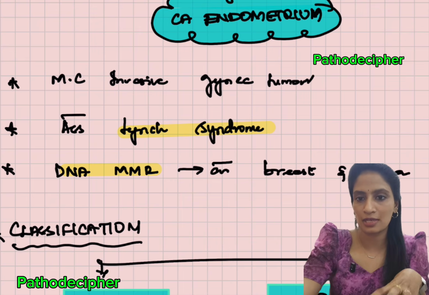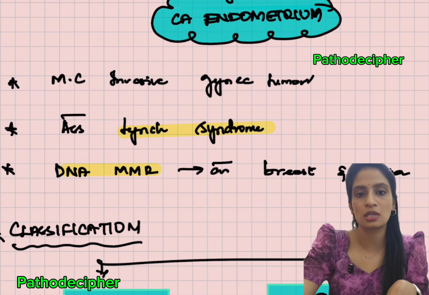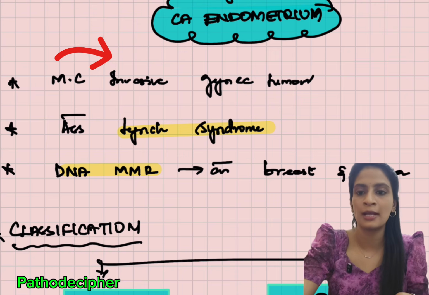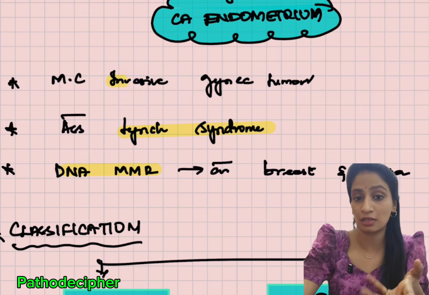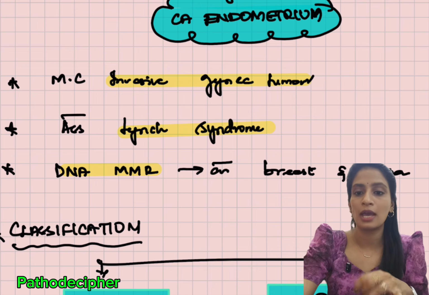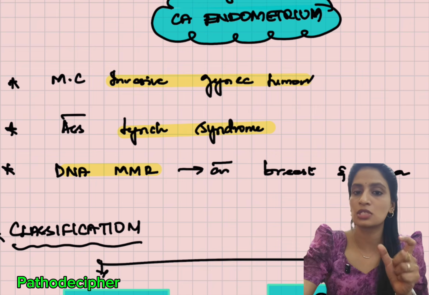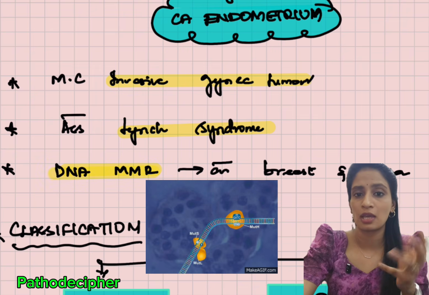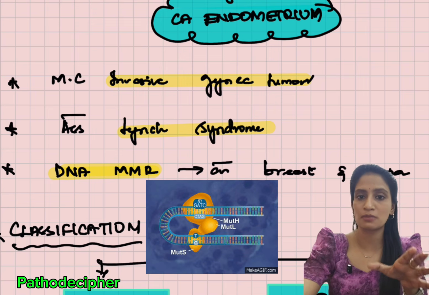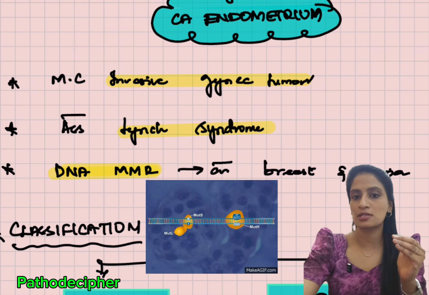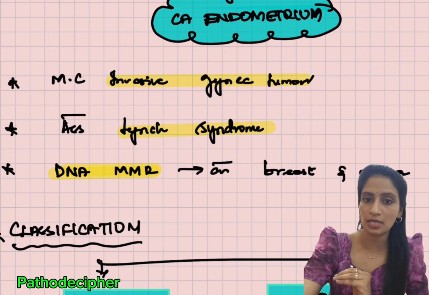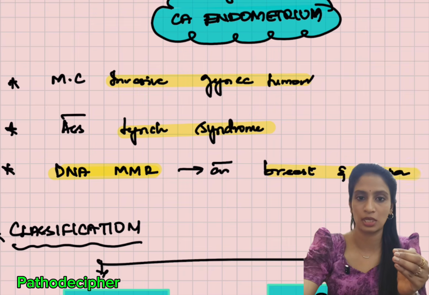This endometrial carcinoma, if you consider, is the most common invasive gynecological tumor, and it can be associated with Lynch syndrome. The main pathogenesis is due to DNA MMR. What is this MMR? MMR is nothing but the mismatch repair genes. If there is a defect in this, it will result in breast carcinoma and is also associated with ovarian cancer.